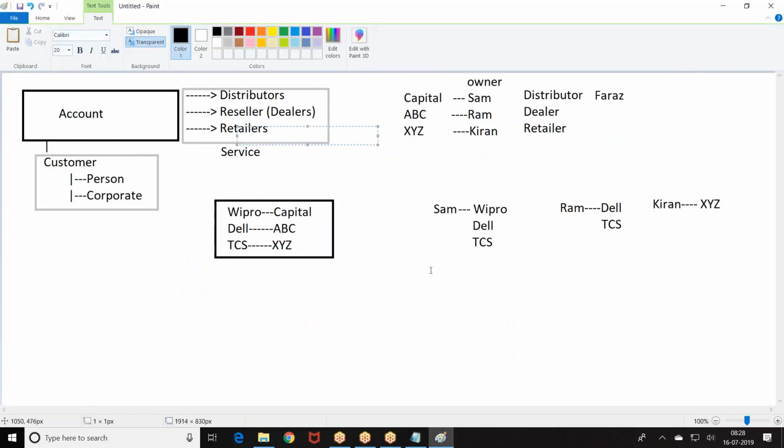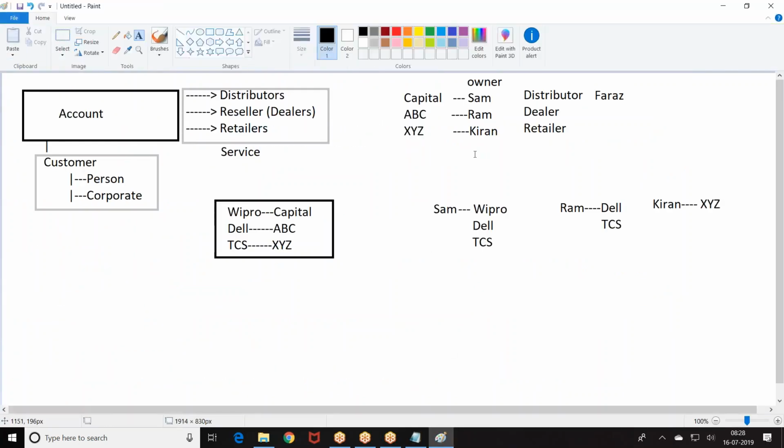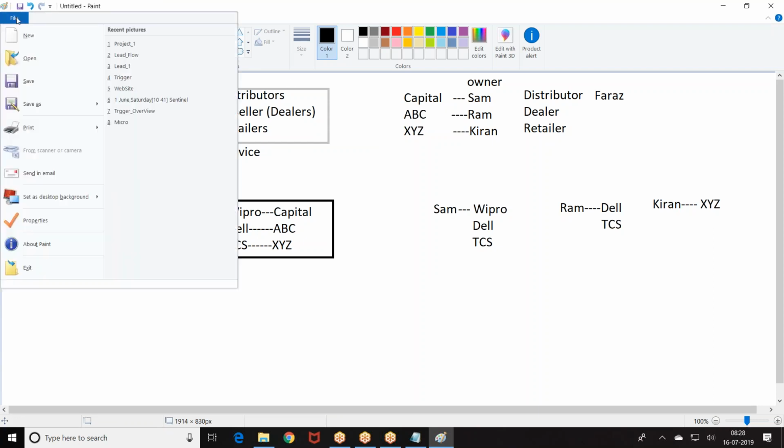Accounts, personal and business. See, now you came to me. Now I will ask you, give me your contact person name. When you came and talked to me, I will ask you for your contact person name. You are the person, so I will directly take your data. When you are a person, why would you have another one as contact information? You become a person, you become an account, you become a contact.